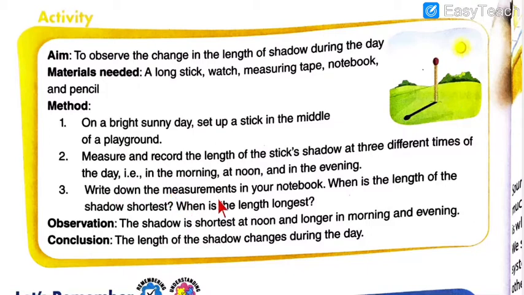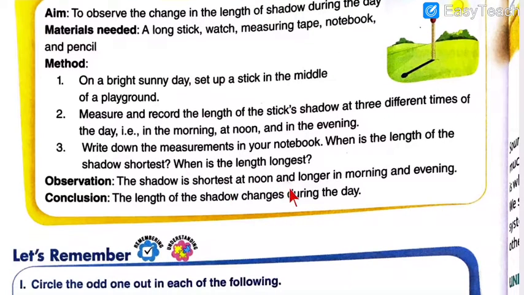Third step is to write down the measurements in the notebook. When is the length of the shadow shortest? When is the length largest? That is what you have to note down.